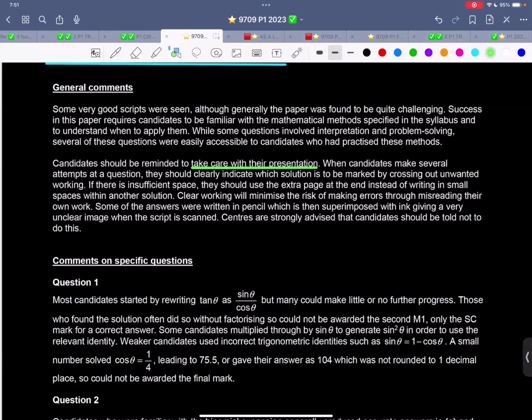When candidates make several attempts at the question, they should clearly indicate which solution is to be marked by crossing out unwanted working. If there is insufficient space, they should use the extra page at the end instead of writing in small spaces within another solution.